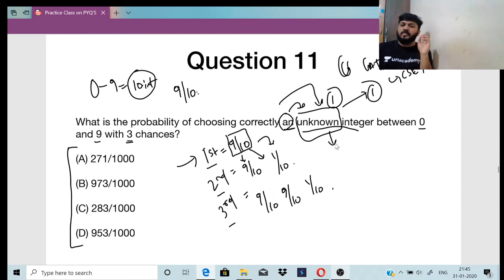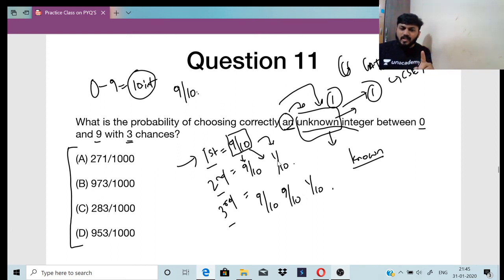No, you cannot use binomial distribution here, right? Because they have given it as an unknown integer. Unknown integer दिया है. अगर known integer दिया होता, then you could have easily formulated the binomial one. Here unknown is given, so you cannot use binomial here, right?